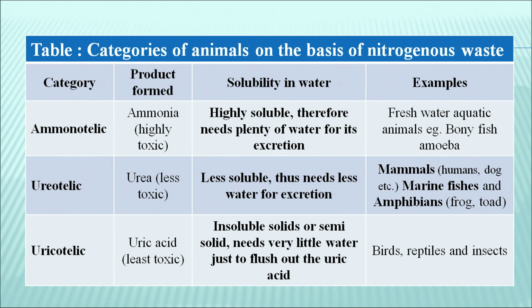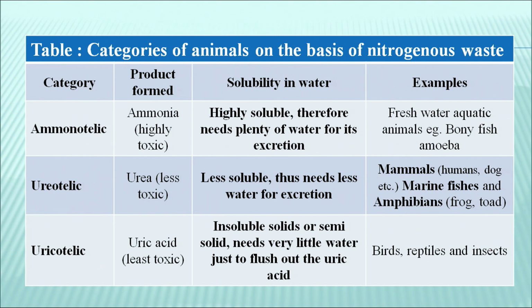In case of ureotelic, they have urea as a product, and it is relatively less toxic, but it is also less soluble, thus needs less water for excretion. Among the examples are mammals, such as humans, dog, etc. Also marine fishes and amphibians, for amphibians the examples are frog and toad.